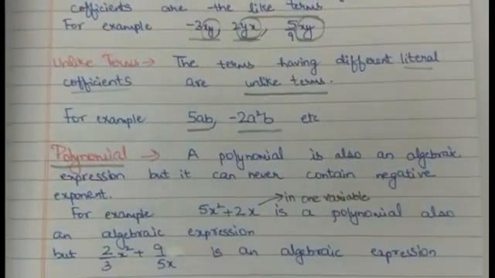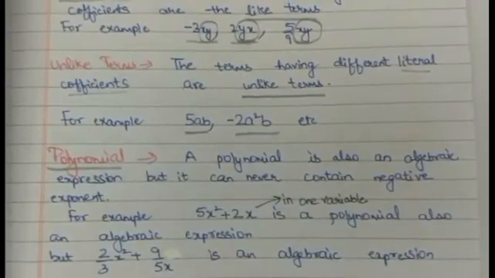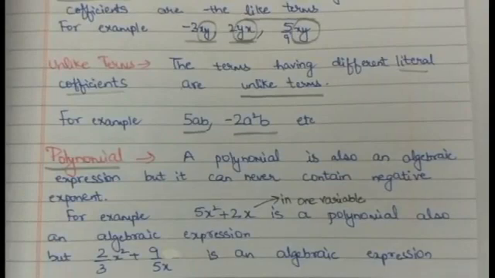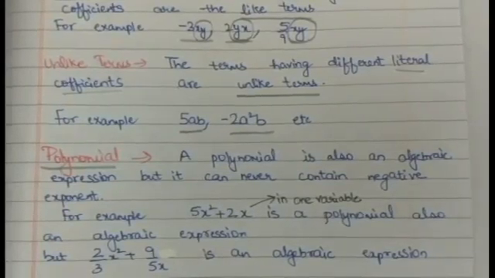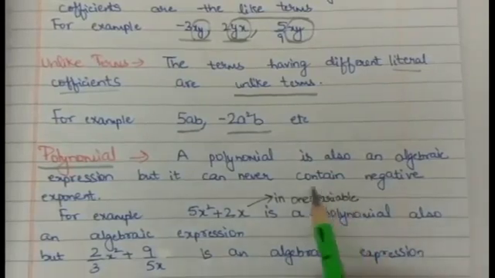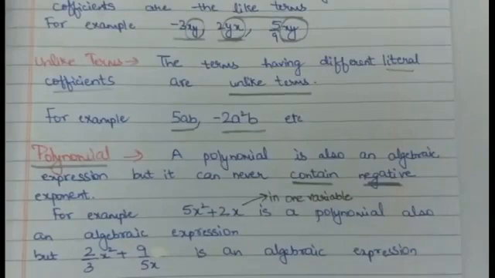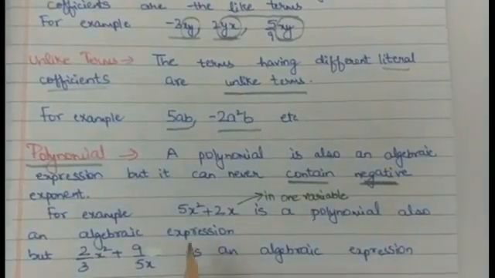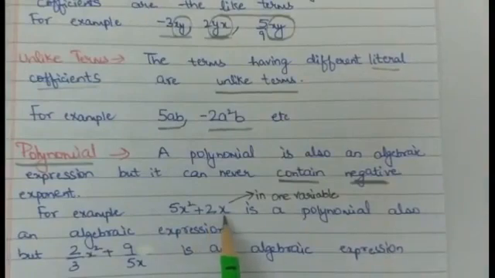Students, listen to it very carefully. A polynomial is also an algebraic expression, but it can never contain negative exponents. For example, 5x square plus 2x.